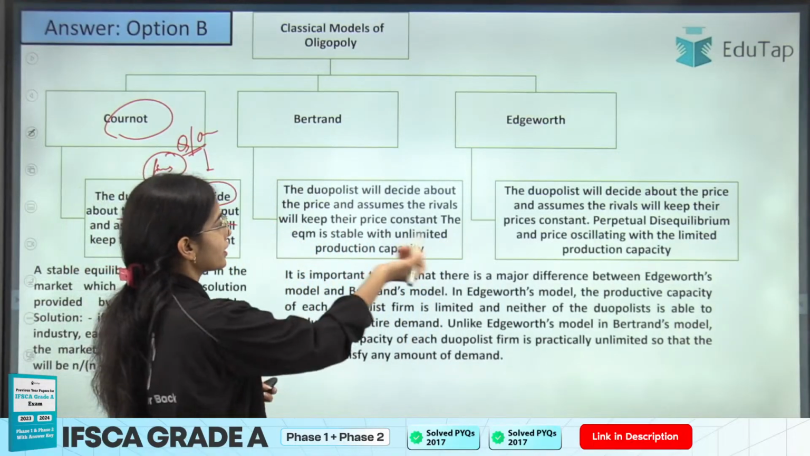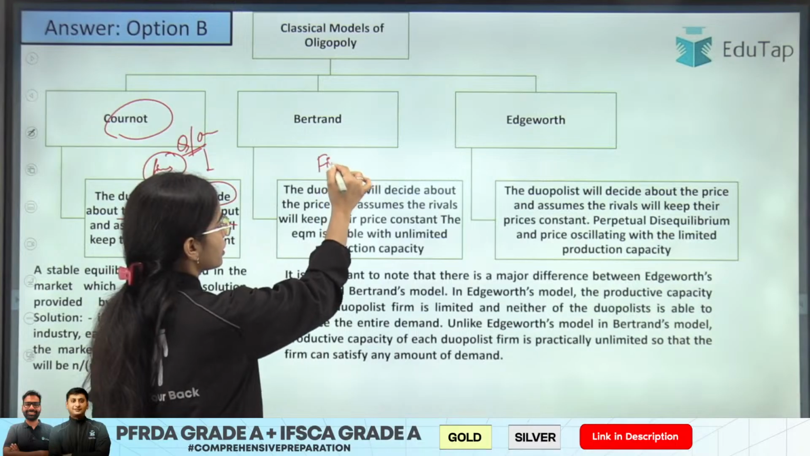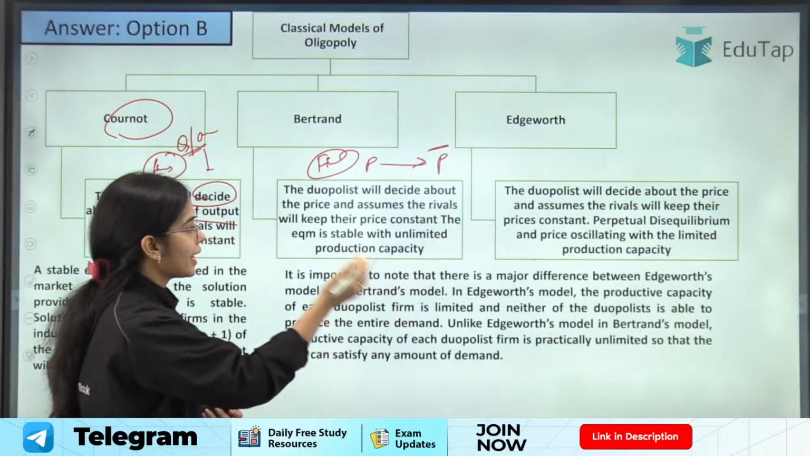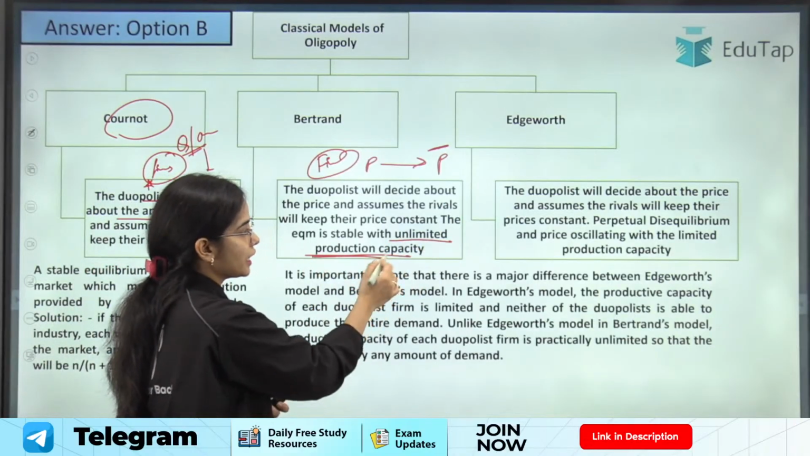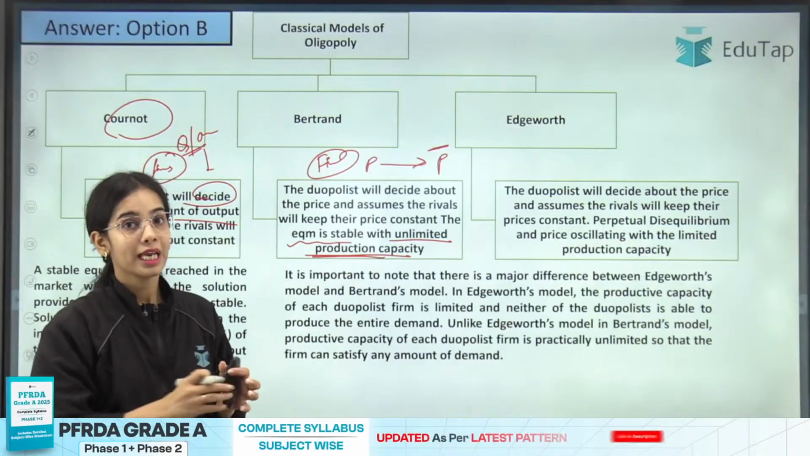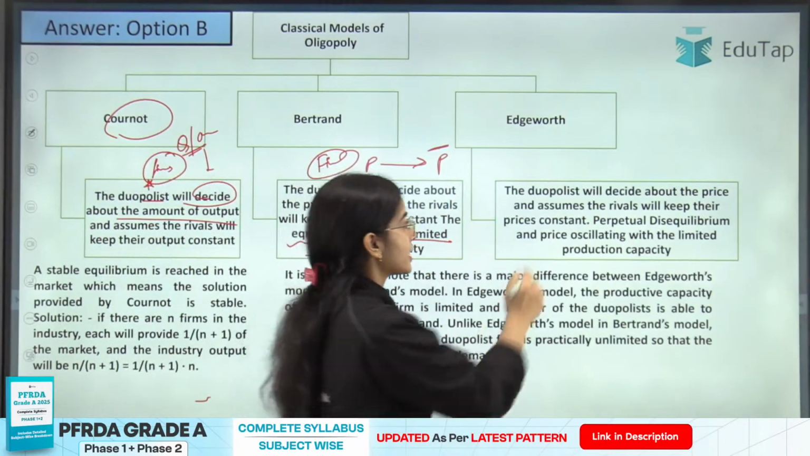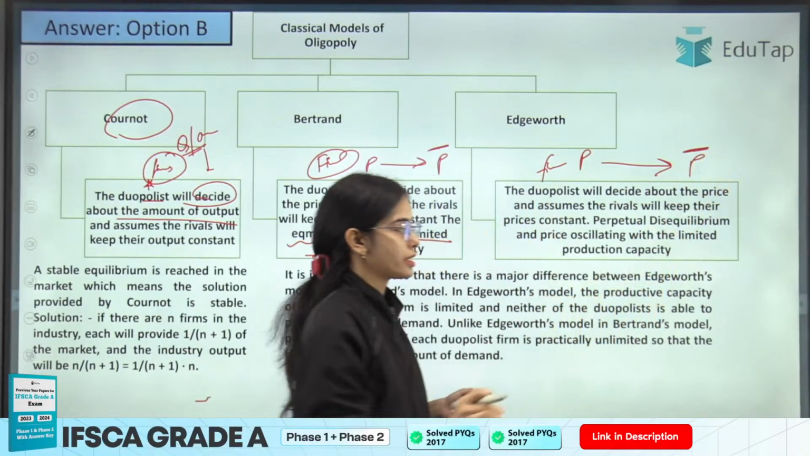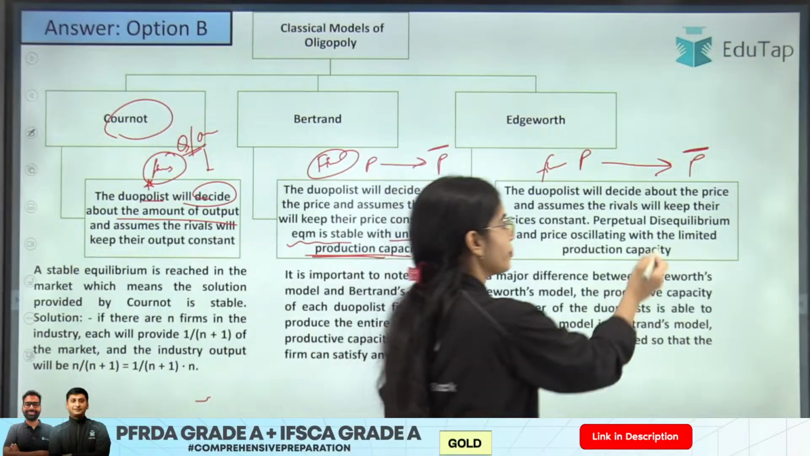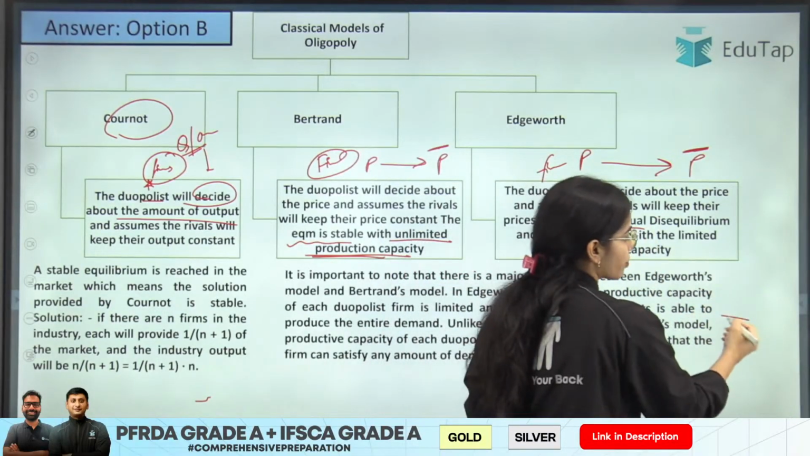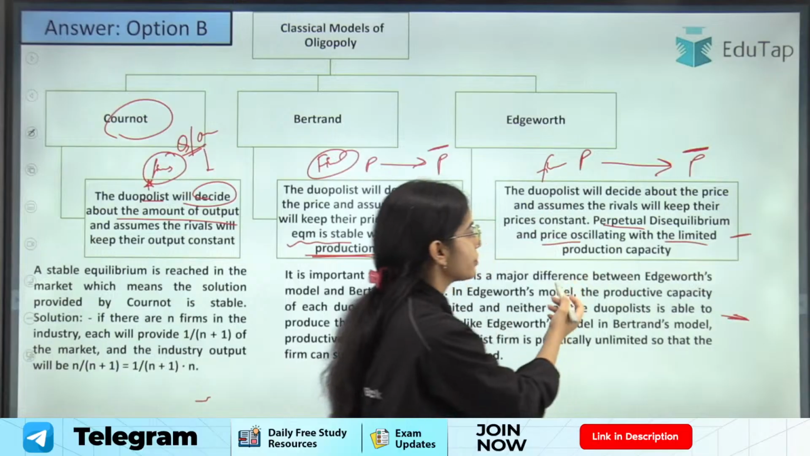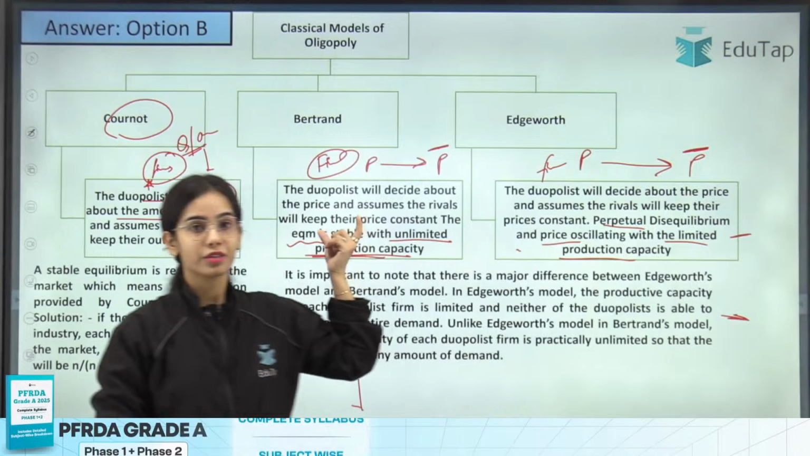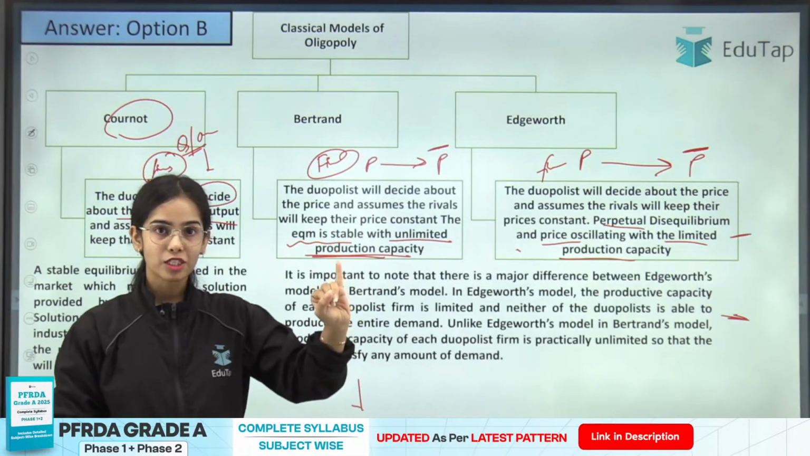Bertrand has assumed that the firm will decide its price expecting that the other firm will keep its price constant, and there is unlimited production capacity and the equilibrium that is achieved is stable. Edgeworth has taken the same assumption that the firm will decide its price expecting that the other firm will keep its price constant, but there is perpetual disequilibrium and the price keeps oscillating between the competitive price and the monopoly price, and there is limited production capacity. So the difference between the Bertrand and the Edgeworth model is that in the Bertrand model, there is stable equilibrium that is achieved.